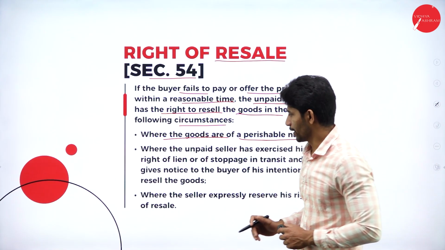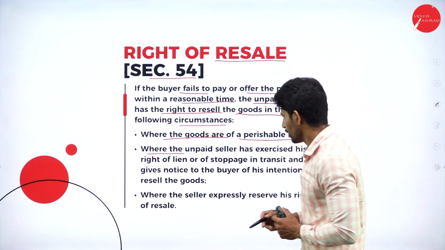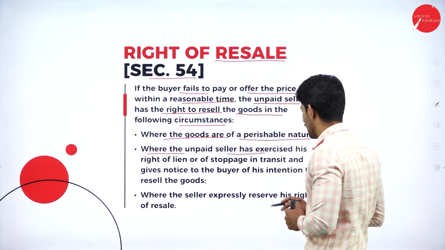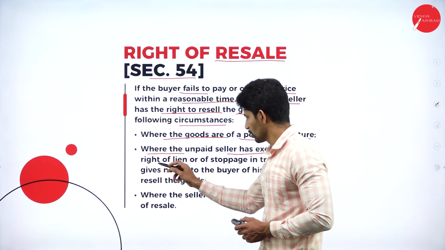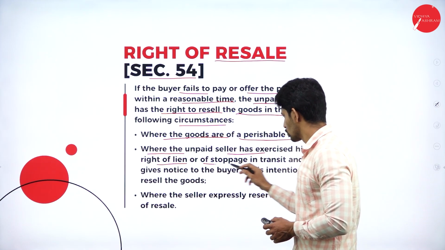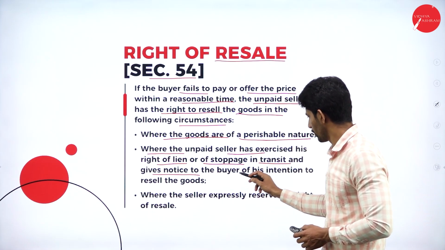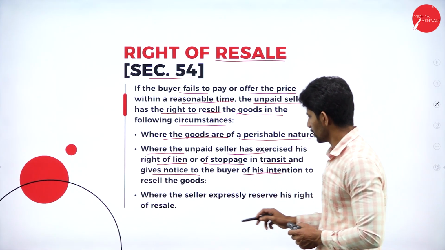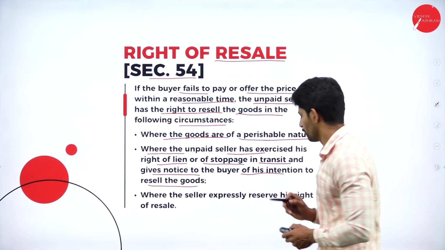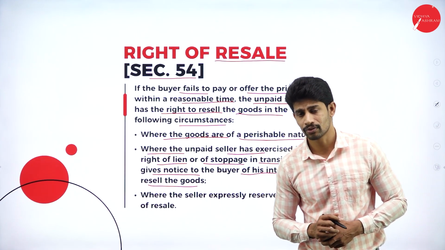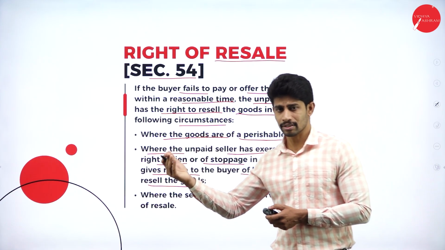Another condition: where the unpaid seller has exercised his right of lien or stoppage in transit and gives notice to the buyer of his intention to resell the goods. So the goods is in the transit process.